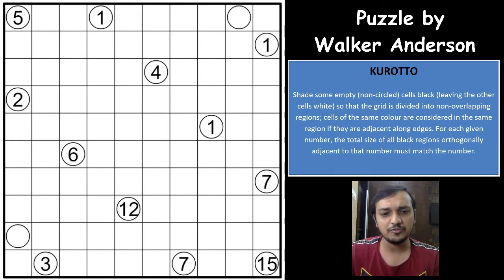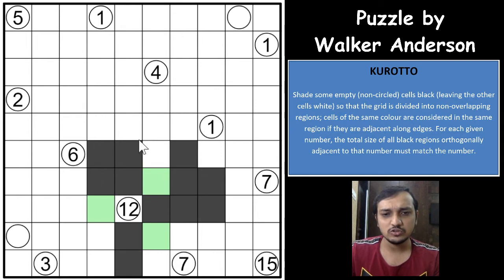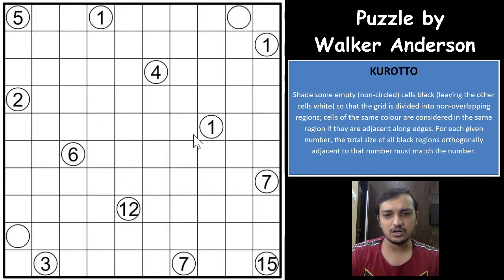So for example, if you have a 12 here, let us assume that you have three groups of shaded cells, and this group has 4 cells, this group has 6 cells, and this group has 2 cells. So the total number of shaded cells that are connected to the 12 comes to 12 shaded cells, right? So the 6 here plus 4 is 10, and plus 2 is 12, right? So that is what the rule is all about.